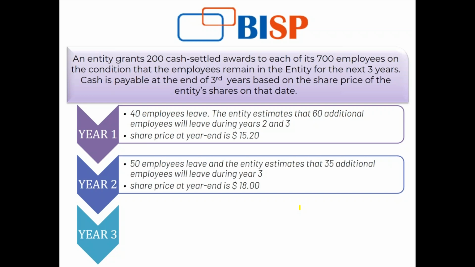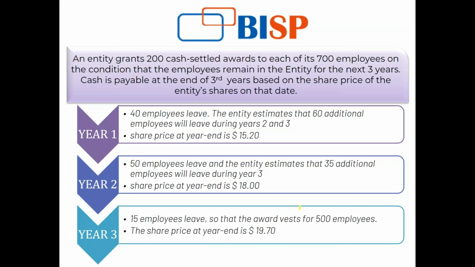Second, in year 2, 50 employees again leave my company. And the entity is estimating that 35 additional employees will leave the organization in the third year. At the end of my year 2 period, the share price is $18.